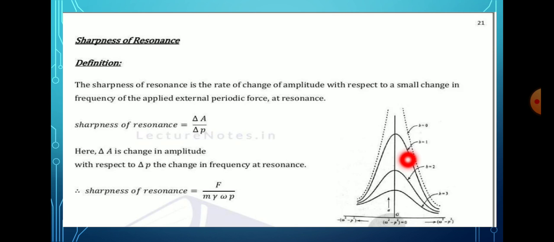One of the curves corresponds to the value b is equal to 0. These are the dotted lines given by b is equal to 0. It shows the split at the amplitude axis indicating the value infinity for the amplitude at the resonance. This special case never exists in reality. Here, for b equal to 0, we would be getting the sharp resonance.